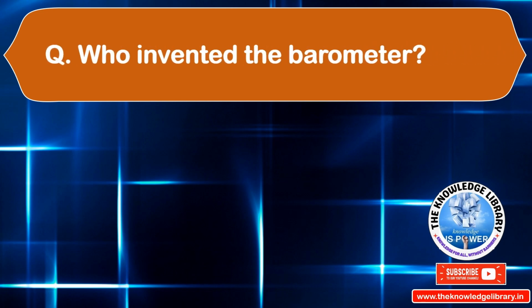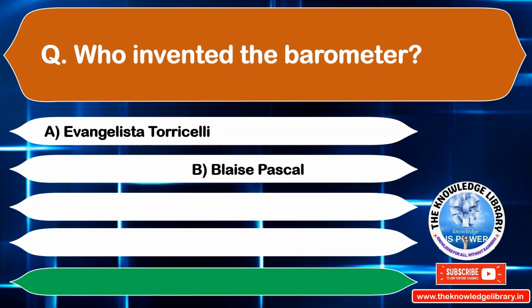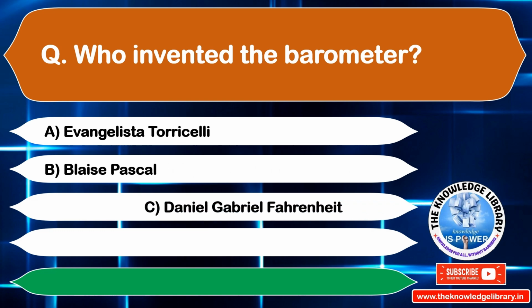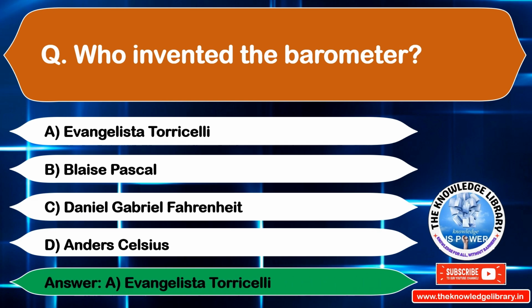Who invented the barometer? Option A. Evangelista Torricelli. Option B. Blaise Pascal. Option C. Daniel Gabriel Fahrenheit. Option D. Anders Celsius. The correct answer is option A. Evangelista Torricelli. Move to the next question.